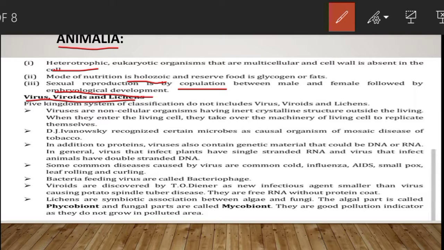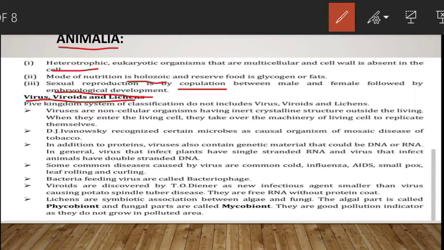The viruses are non-cellular organisms that are categorized by having an inert crystalline structure outside the living cell. An inert virus outside the cell is called virion. These are obligate parasites.